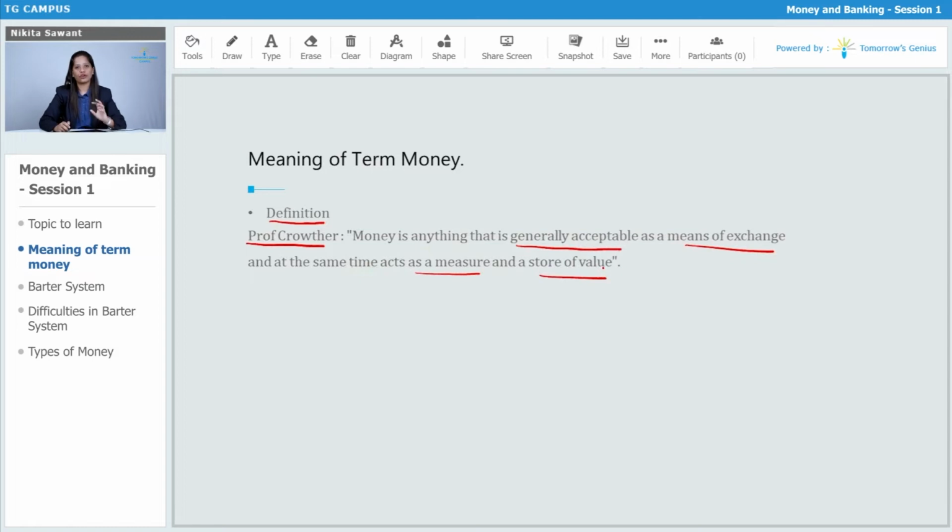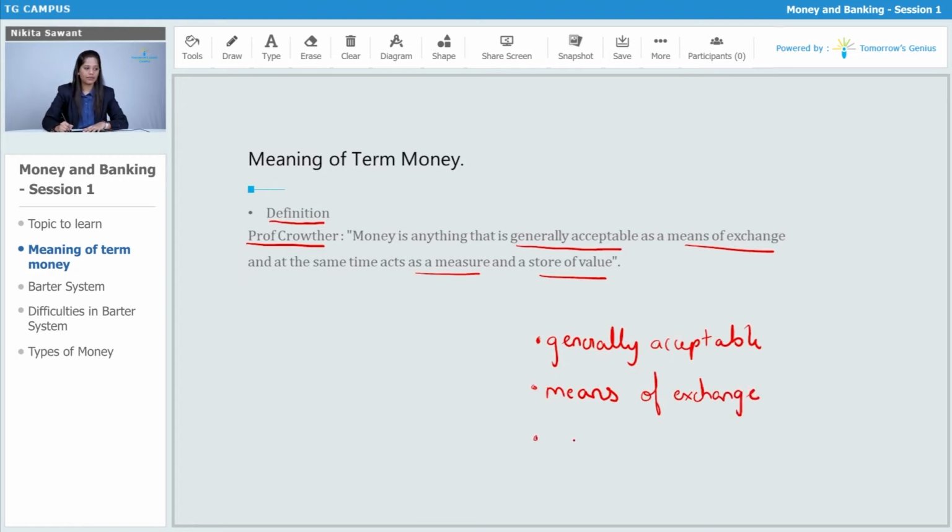So, for anything to be money, it should be generally accepted. That means whatever we term as money should be generally accepted if you want to exchange some goods and services, or if you want to buy or sell some goods and services. For what should it be generally accepted? As a means of exchange.